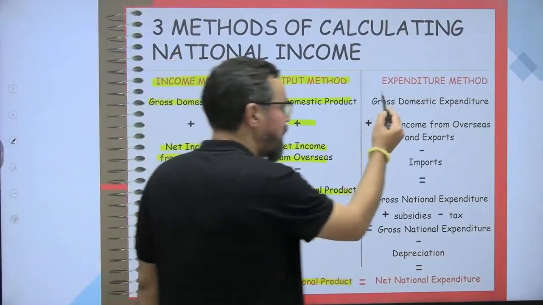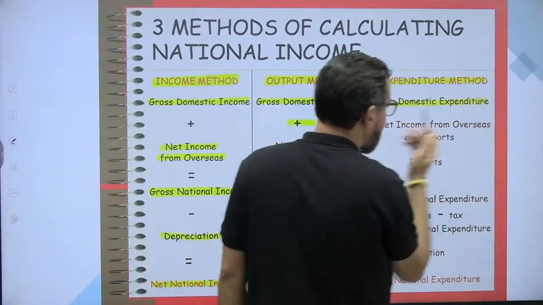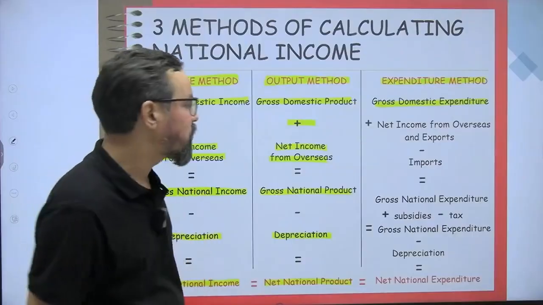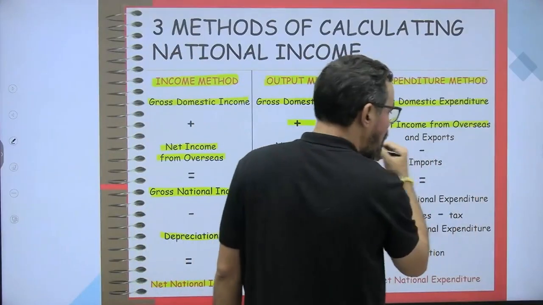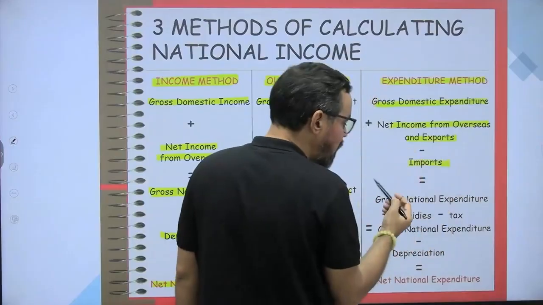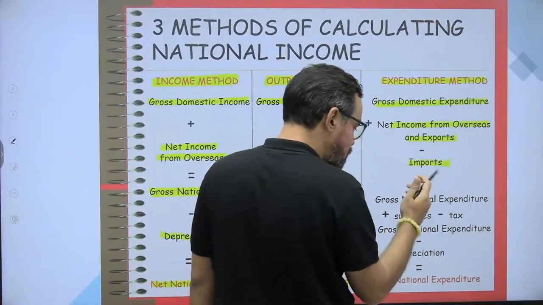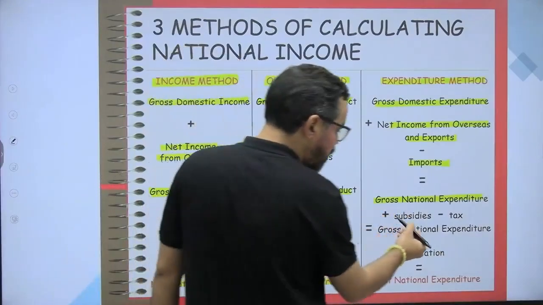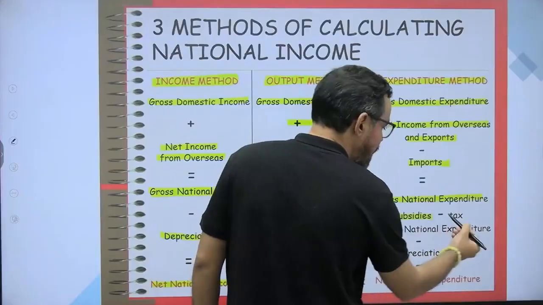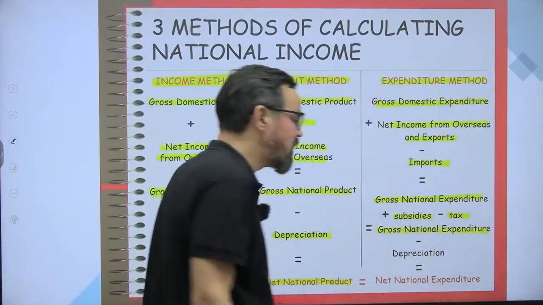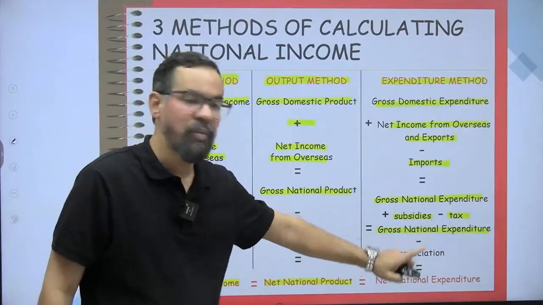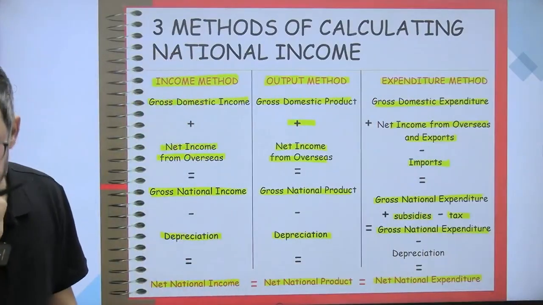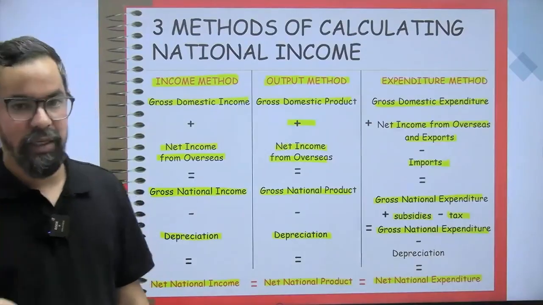The third method is the expenditure method. So gross domestic expenditure done by government or private, plus net income from overseas and export minus import, X minus M, will reach gross national expenditure, plus subsidies provided by the government minus taxes. So we reach gross national expenditure, and gross national expenditure minus depreciation is called net national expenditure. So please take a screenshot of this. This will help you to revise the things also, right?